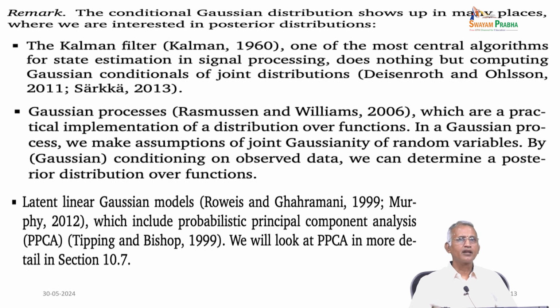The Kalman filter, one of the most central algorithms for state estimation in signal processing, does nothing but compute Gaussian conditionals of a joint distribution; one may refer to Deisenroth for understanding. The Gaussian process is a practical implementation of a distribution over functions; refer to Rasmussen and Williams. In a Gaussian process, we make an assumption of joint Gaussianity of random variables.